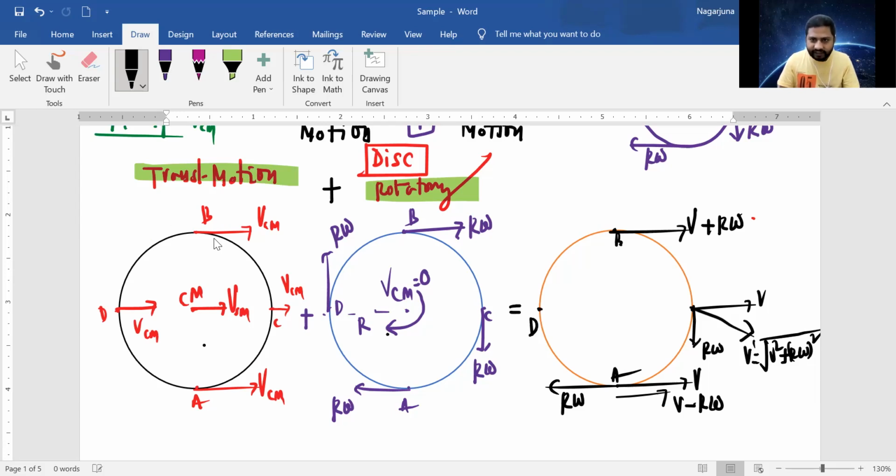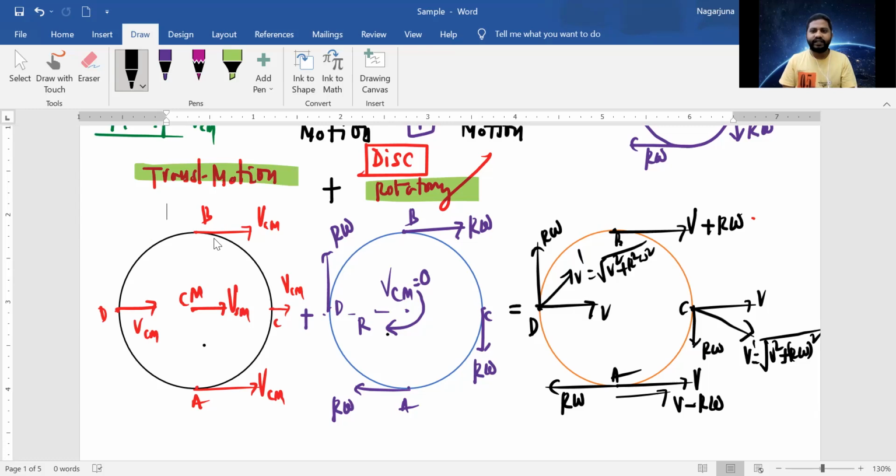At point D, this is V and this is r omega. So this also gives the resultant velocity V dash, which is equal to square root of V square plus r square omega square. At each and every point, the net velocity in rolling motion, you must add vectorially, right?